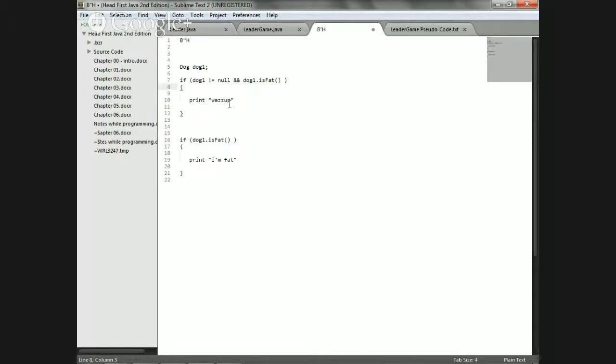Because look, I'm gonna tell you. If dog one is not equal to null, then it's doing the other one and gets you the other answer for the dog fat, because it's not null. But if it's null, you just skip it because it's not necessary to check the second one. There we go. Perfect. Because AND means they're both true, and it knows if it's not true, don't even check the other side. So that's a key thing with a short circuit. You have to use it all the time.